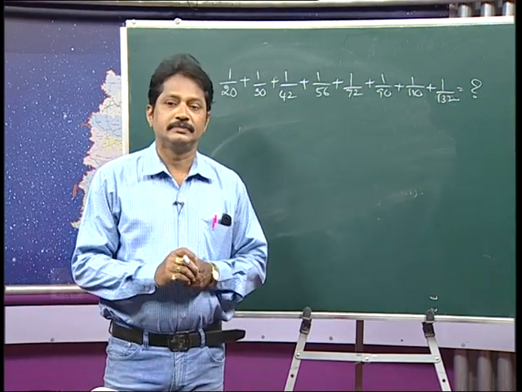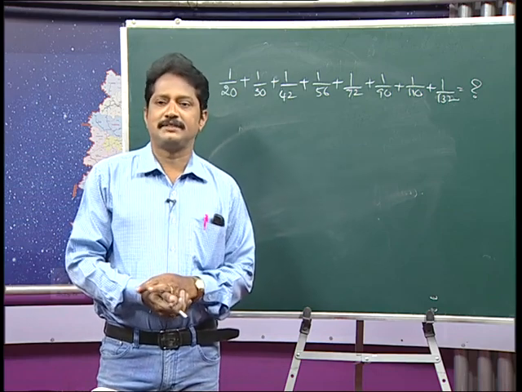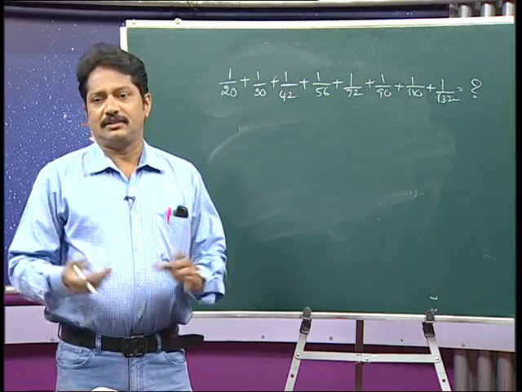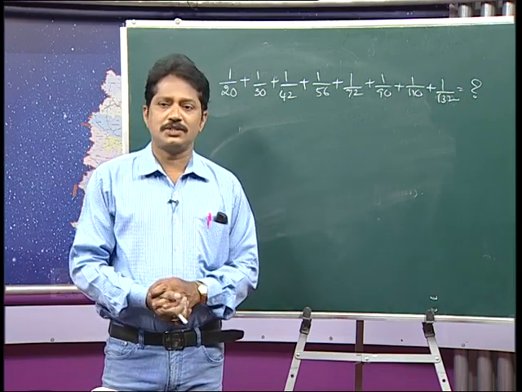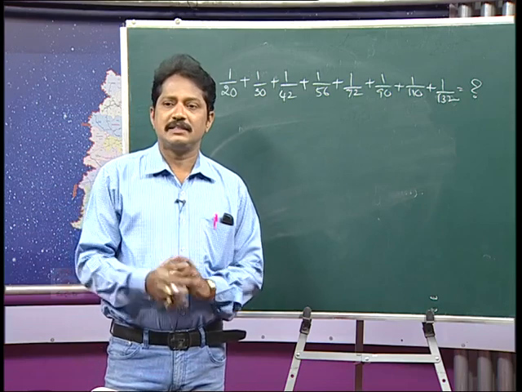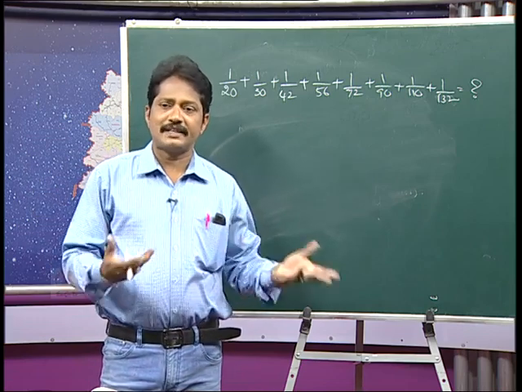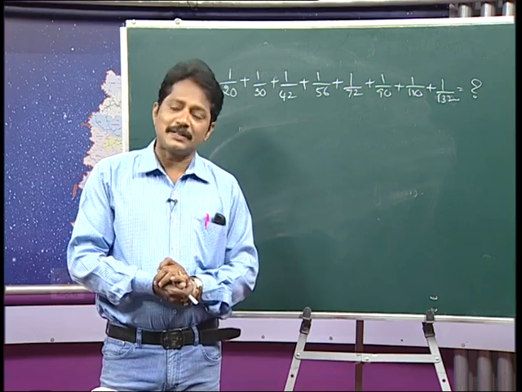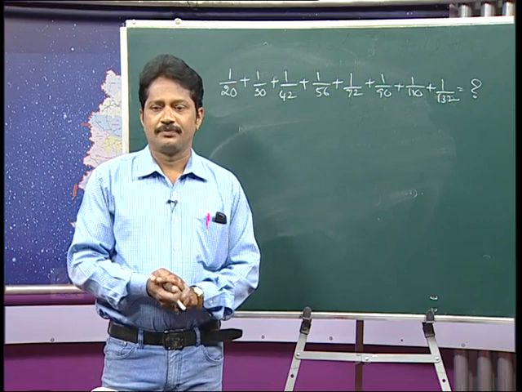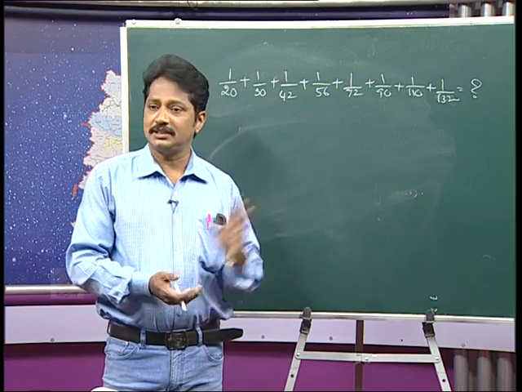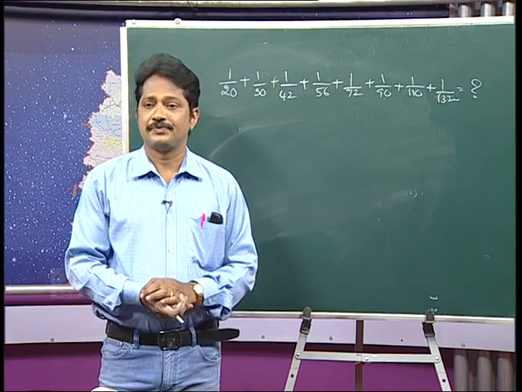How to do it? I observed in various live presentations and other classes, when I gave the same question to the children, they try to find the LCM of these fractions. If there are 2 or 3 fractions, then we apply the LCM, but here there are more than 3. So, it is very difficult to find the LCM, correct?